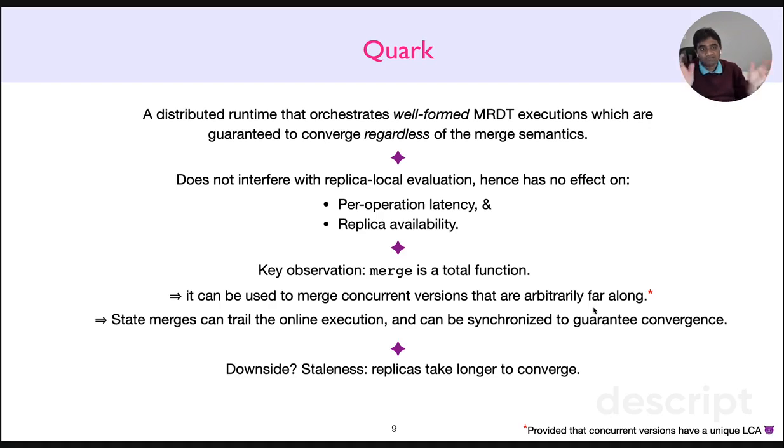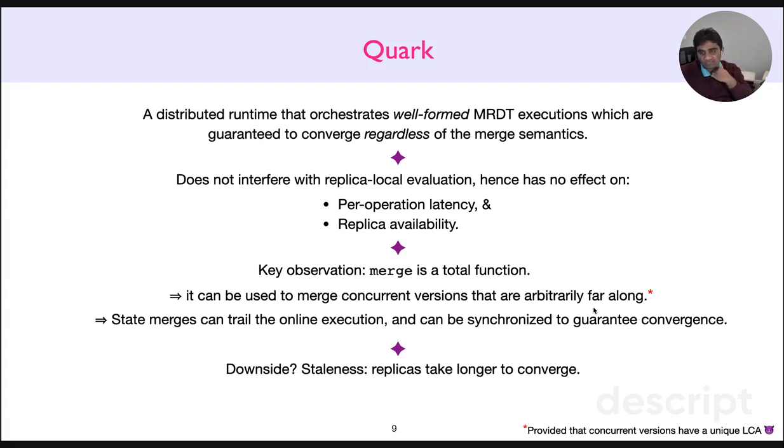But assuming that concurrent states always have a unique lowest common ancestor, we can always merge concurrent states, and therefore we can arbitrarily delay merges, right? Since we can arbitrarily delay merges, we now have the freedom to synchronize and orchestrate them in a way that guarantees convergence.